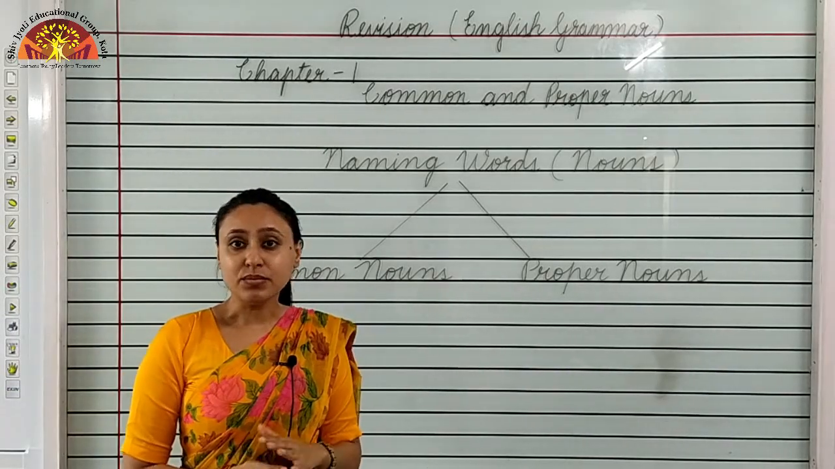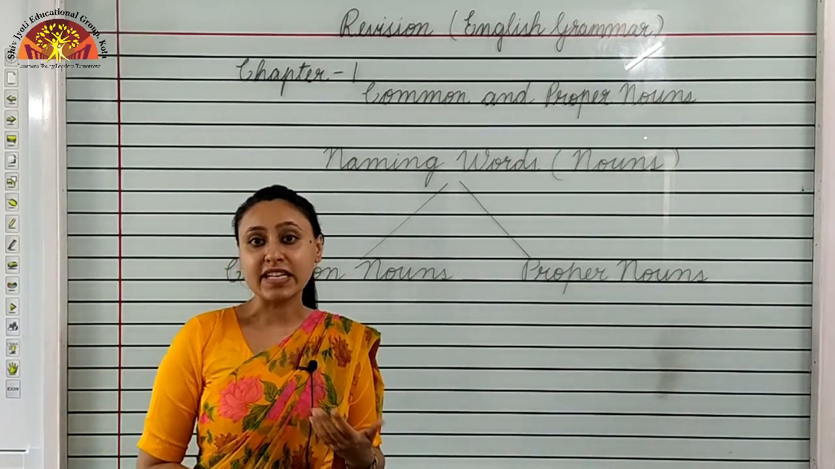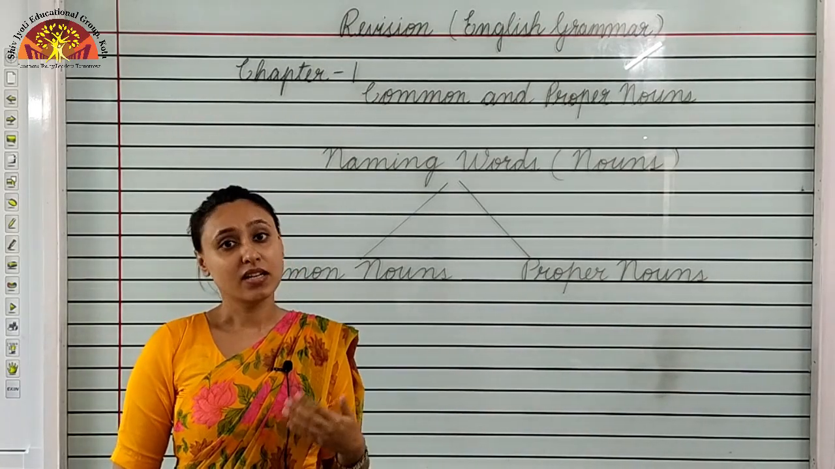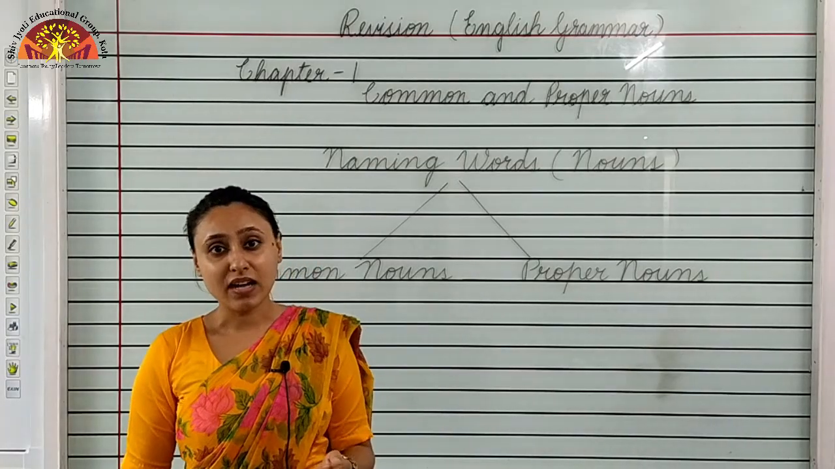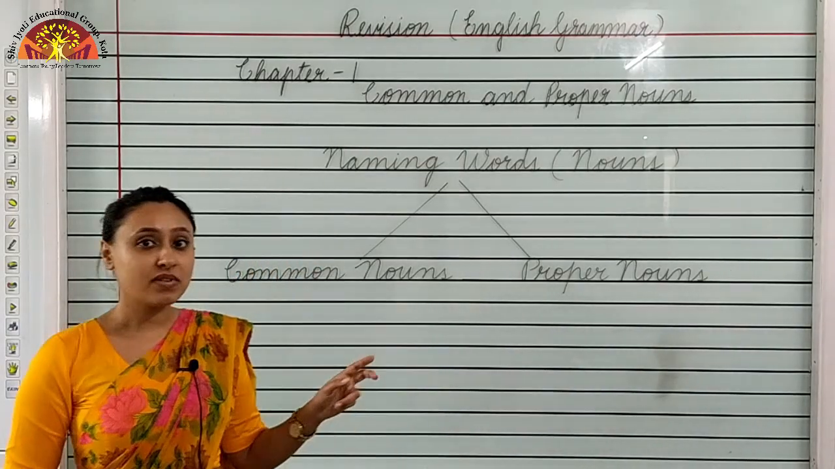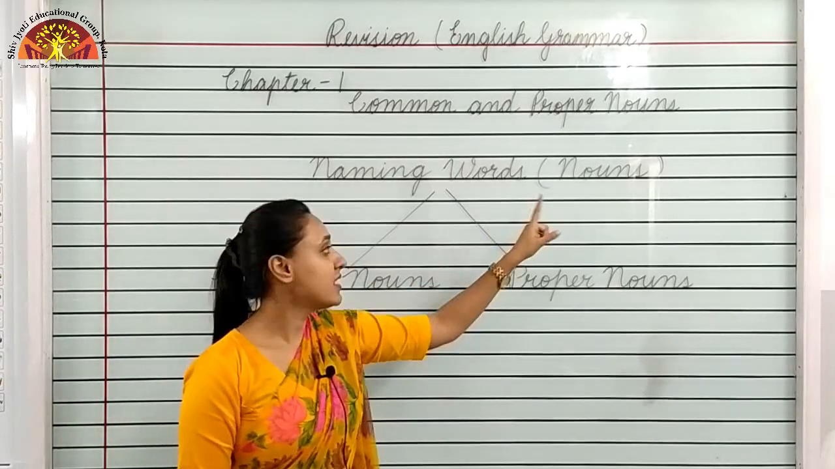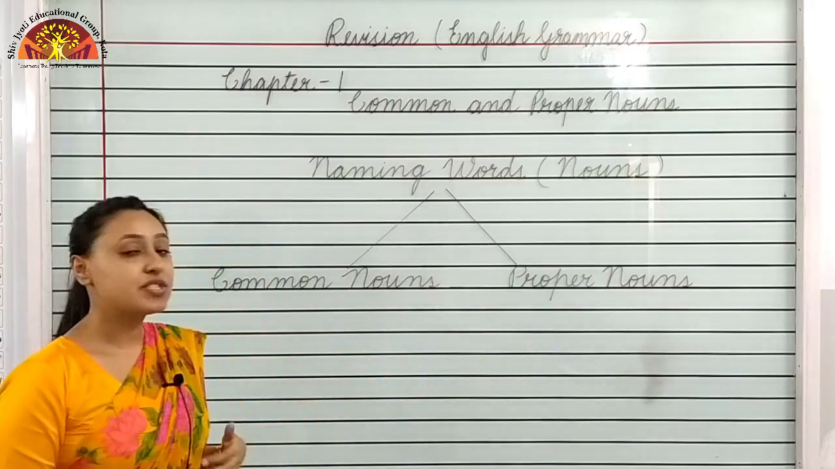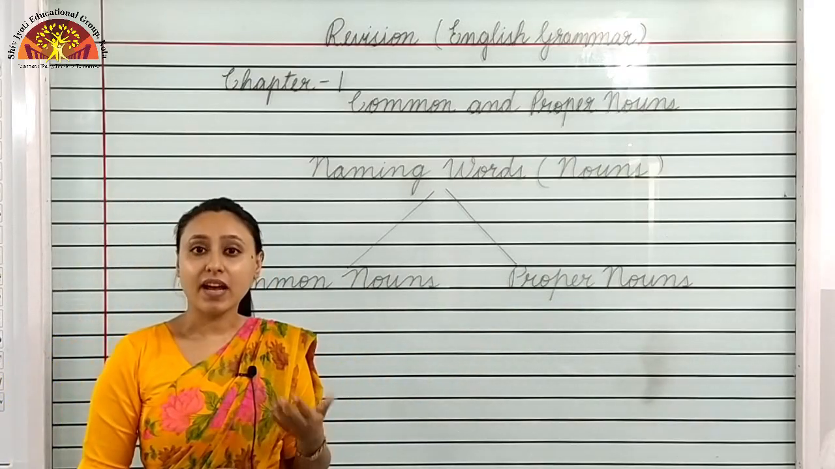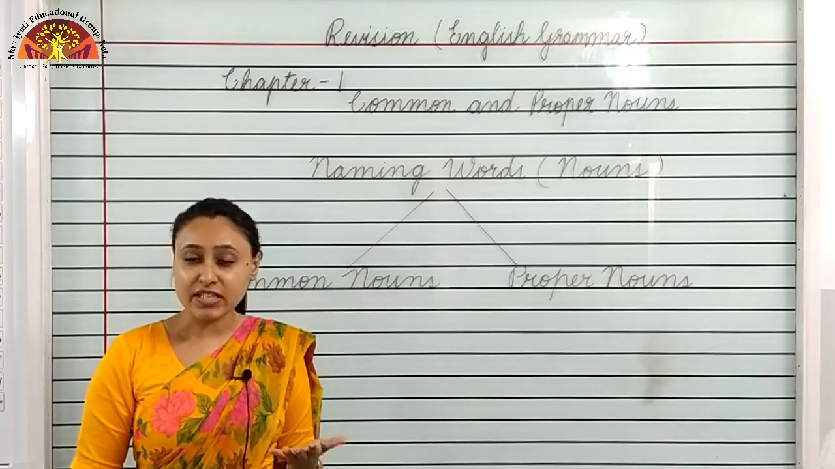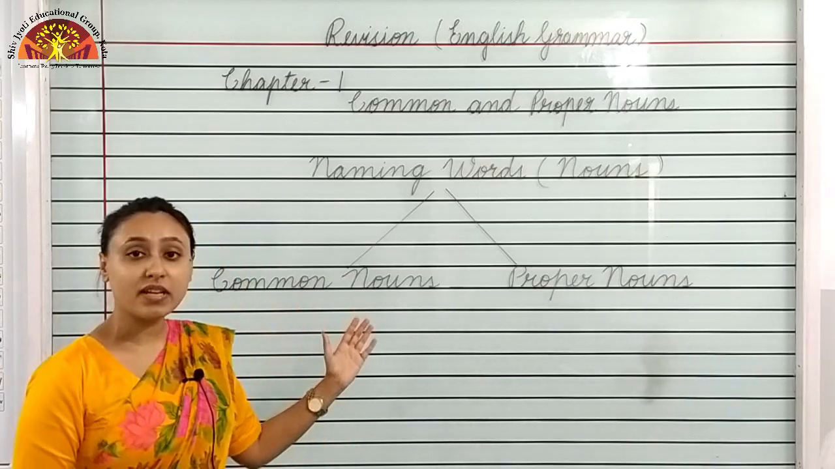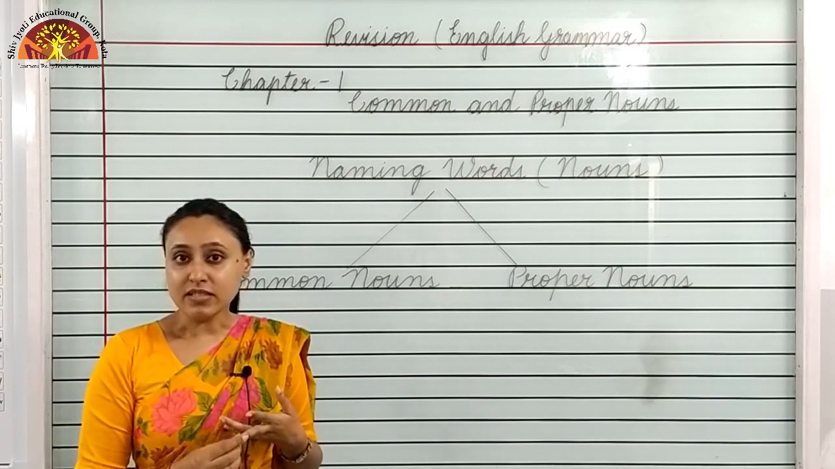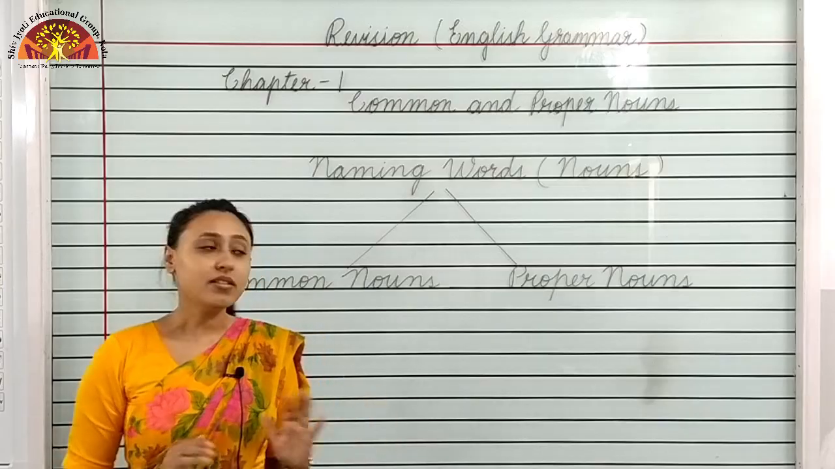Naming words. Children, what are naming words? Words that tell us names of person, place, animal and thing, like Sita, Geeta, city, place, park. These all are naming words. Naming words are also called nouns. Naming words are of two types, common nouns and proper nouns. Names which tell names of person, place, animal and things which are in general are called common nouns, like teacher, class, chair, book. These all are common nouns.